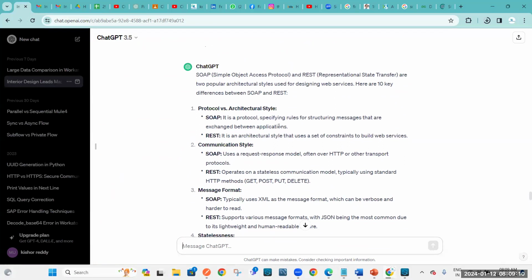So in our entire course, 200% we will use RESTful APIs only. We are not using SOAP.